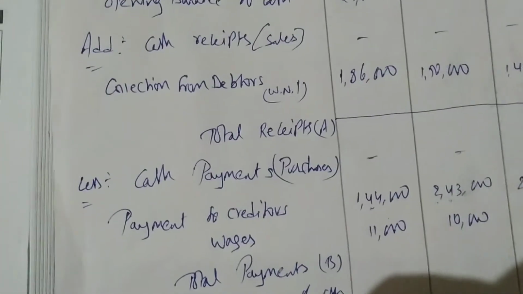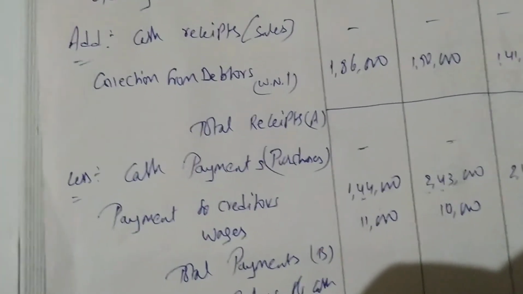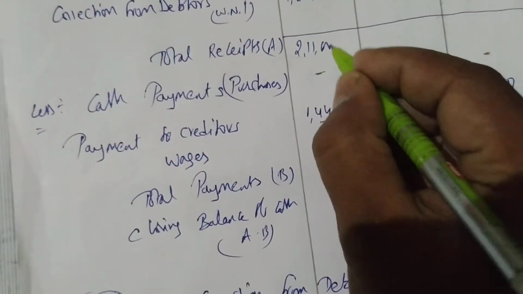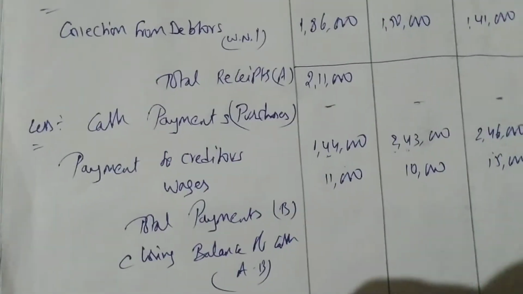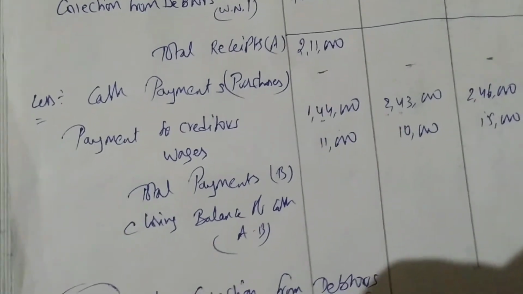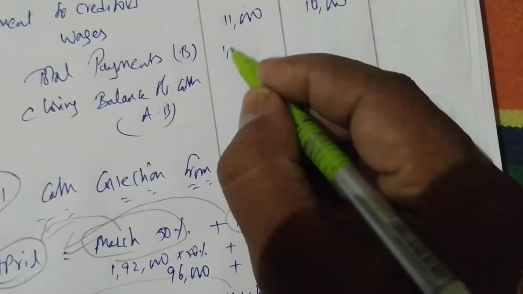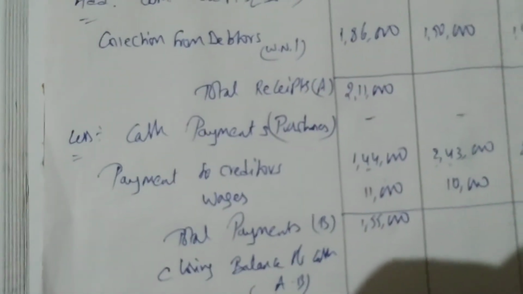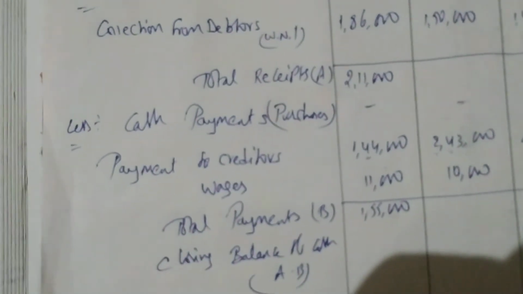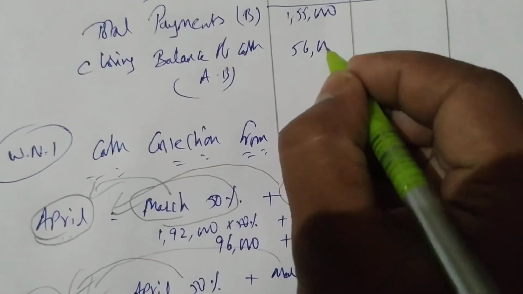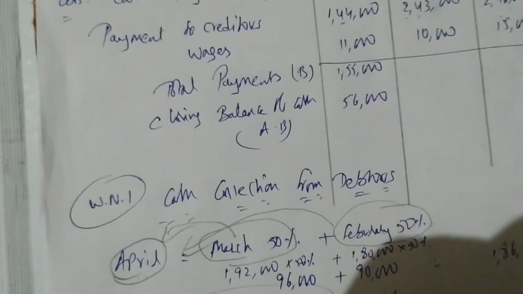So let me do the total. 25,000 plus 1,86,000, I'll get 2,11,000. So 2,11,000 is the total receipts, and payments have to be deducted. So total of payments, 1,44,000 plus 11,000, so 1,55,000 total payments I am getting. Okay. So from 2,11,000, if we deduct 1,55,000, we'll get 56,000. So 56,000 is your surplus. Why surplus?